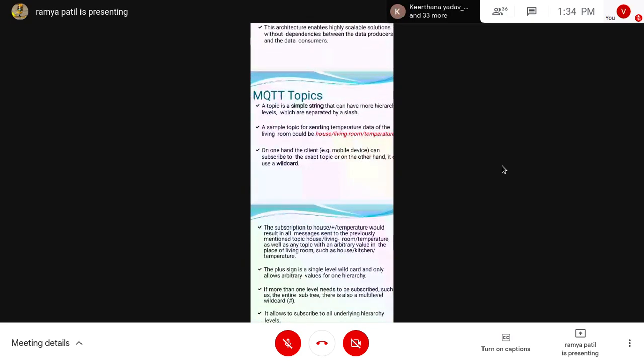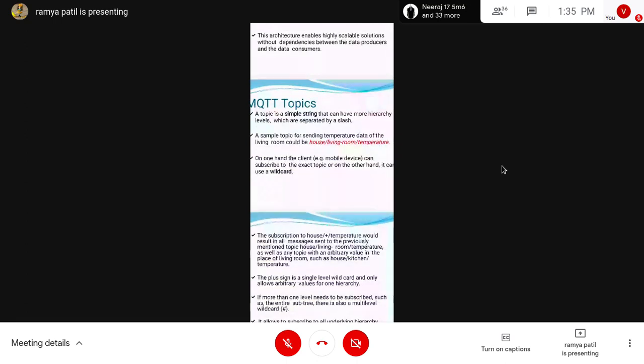Next we have MQTT topics. Here in the MQTT protocol, we have topics. I already told you, right? What is a topic? A topic is a simple string that can have hierarchy levels which are separated by a slash. We saw this is one topic, that Celsius information is going, but what exactly is the format of the topic, we are going to see here.